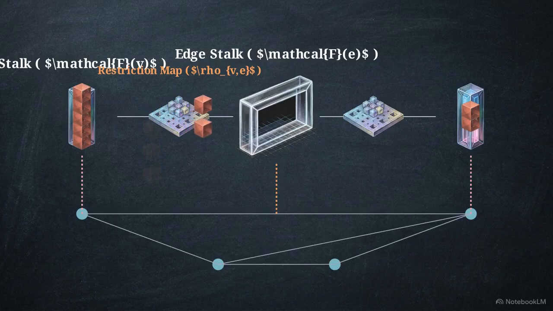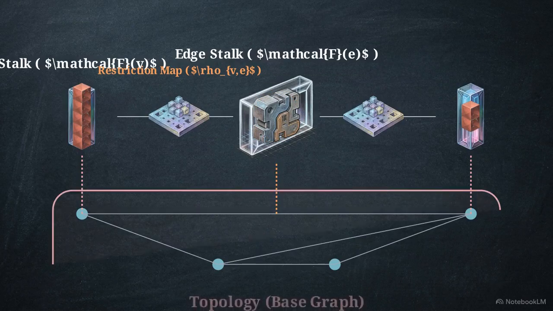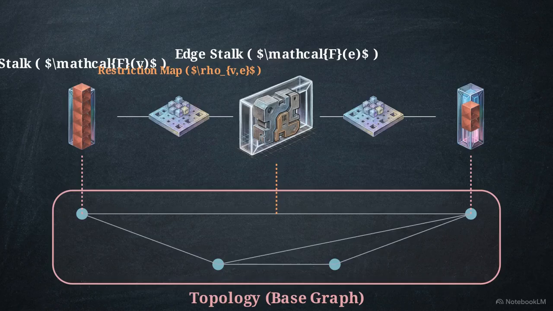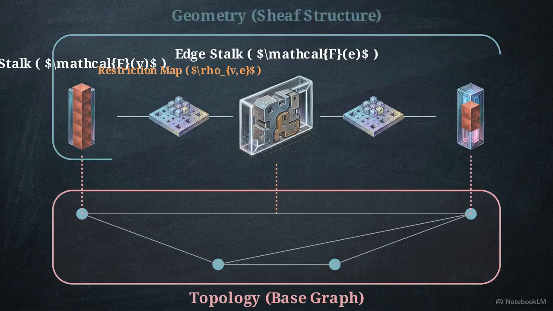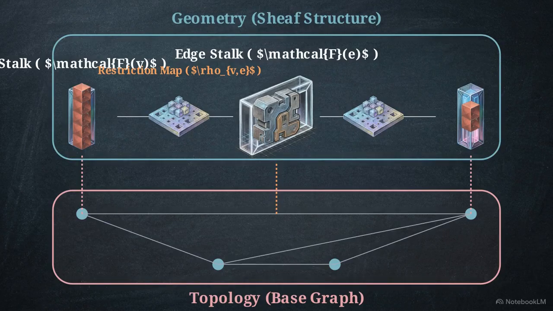The restriction map dictates exactly which fraction of a premise's data is visible to the hypothesis it connects to. It filters out irrelevant dimensions and passes only what matters for that specific logical check. These maps natively handle asymmetric relationships. They project complex, multidimensional data from a dense premise down into a simpler canonical space, so it can be accurately compared to a specific hypothesis.